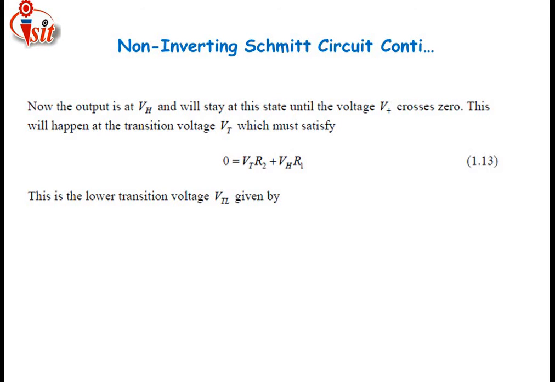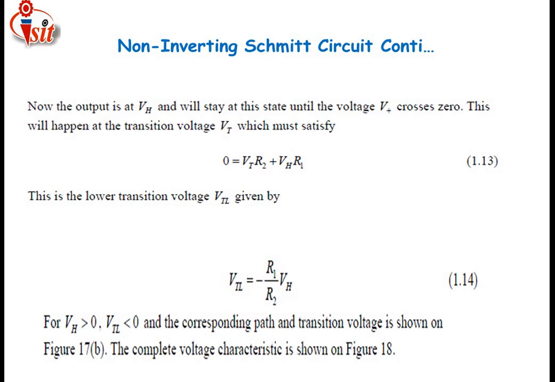This is the lower transition voltage, VTL, which is given by the formula: lower threshold voltage is equal to minus R1 divided by R2 into VH.